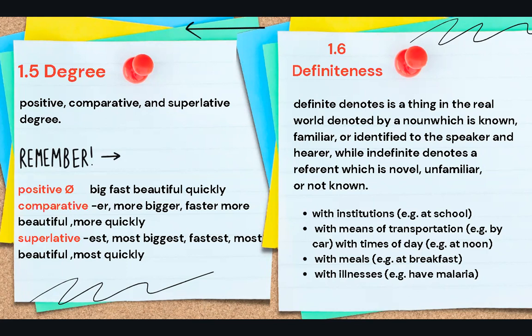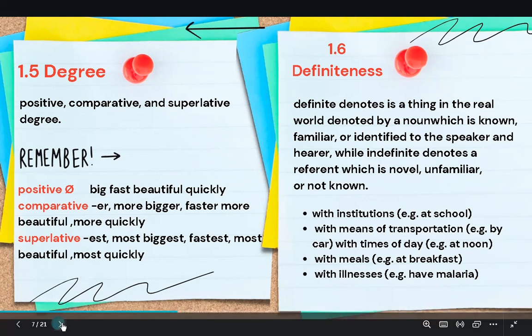When it comes to definiteness, definiteness is a thing in the real world denoted by a noun which is familiar or identified to speaker and hearer, while indefinite denotes a referent which is novel, unfamiliar, or not known. With institutions, we can say at school. With means of transportation, we can say by car. With times of day, we can say at noon. With meals, at breakfast. And with illness, have malaria.